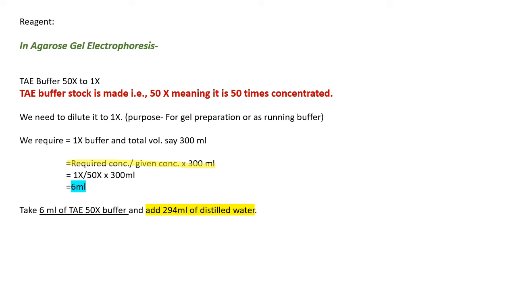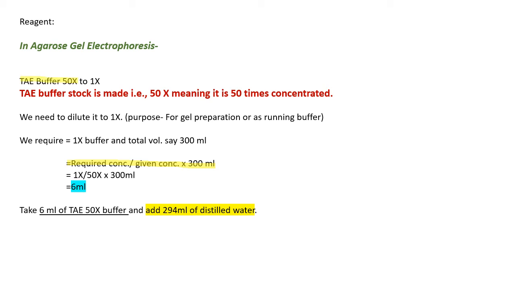So when you do these calculations, the x, that is the strength of your buffer, the unit will get cancelled out, and the answer here is 6 ml. Okay, so you will take these 6 ml of this TAE buffer, which is 50x.